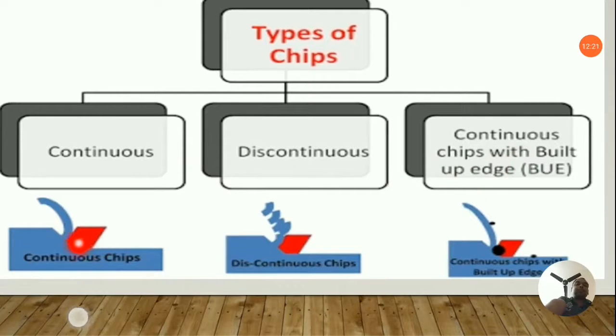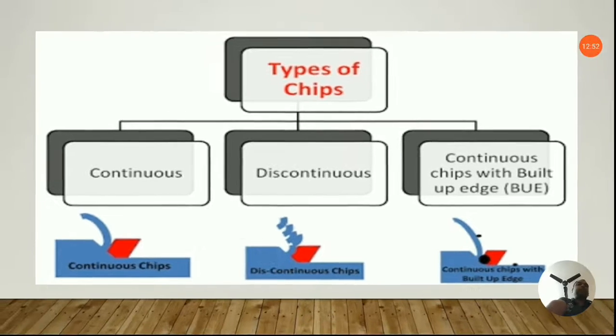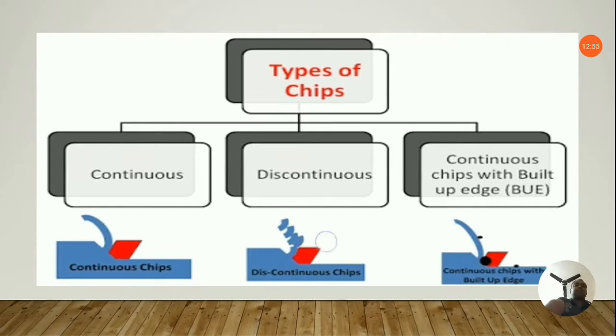You can see over here a small diagram given to understand the continuous chip. The continuous chip is not discontinuous like this one. It has a uniform width and length, and it is not segmented like the discontinuous chips. And in the case of the continuous chip with built-up edge, you can find over here, if this red one is the tool, this black one is a built-up edge. So we will learn these types of chips one by one.